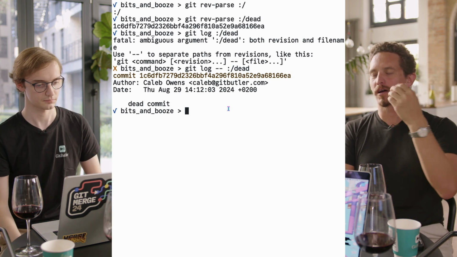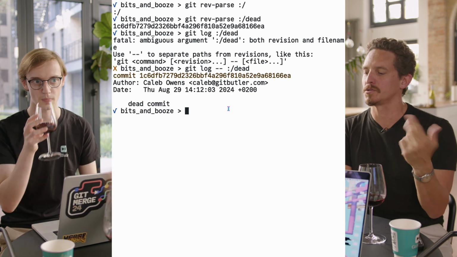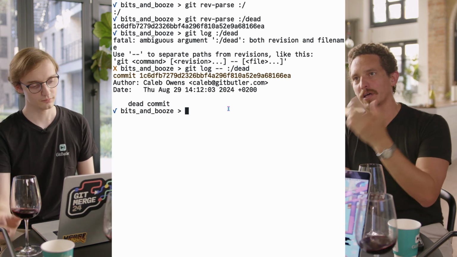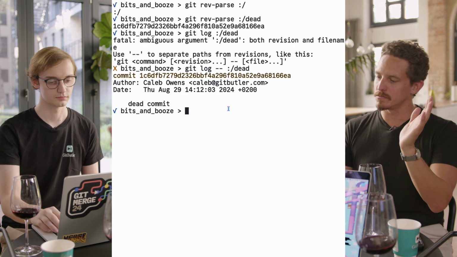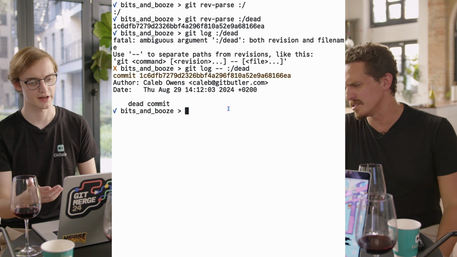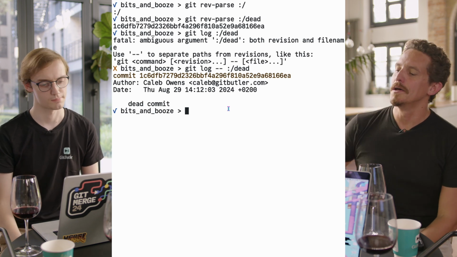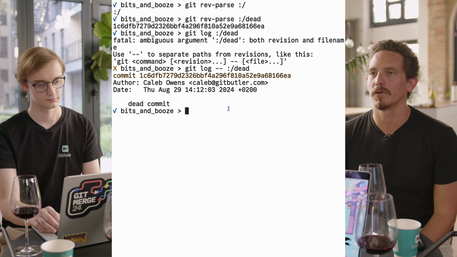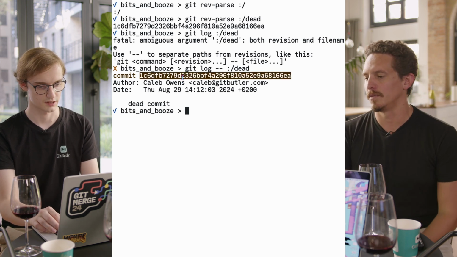Then it does the same thing, right? It'll go through and find a commit message with it. So if you know that you have a commit message with something, there's a shortcut, like a dash capital S, a pickaxe or something like that. You can just use this shorthand to say, give me the first commit that has this string in the commit message. That's really handy. It's sort of a weird thing. But rev-parse is interesting because, as you can see, this SHA is the same as the commit SHA.